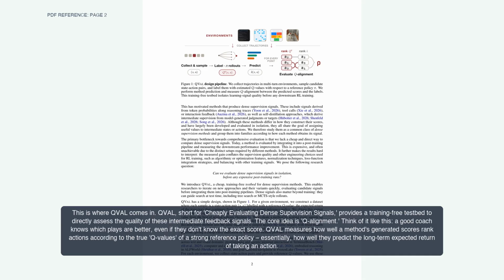Think of it like this: a good coach knows which plays are better, even if they don't know the exact score. QVAL measures how well a method's generated scores rank actions according to the true Q values of a strong reference policy, essentially, how well they predict the long-term expected return of taking an action.